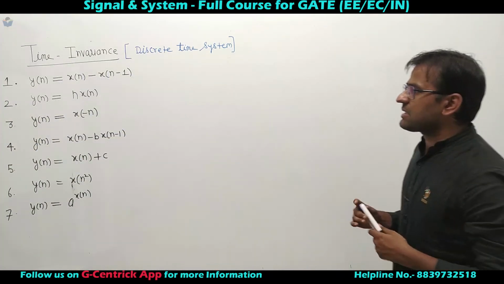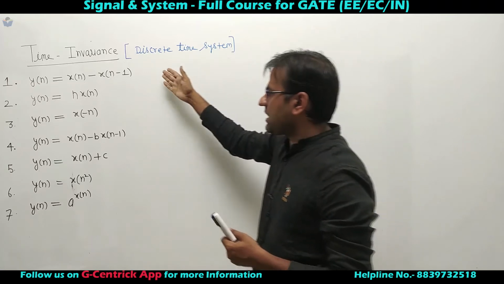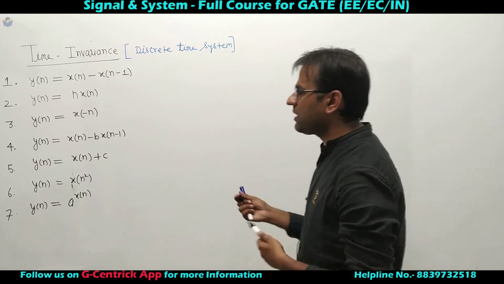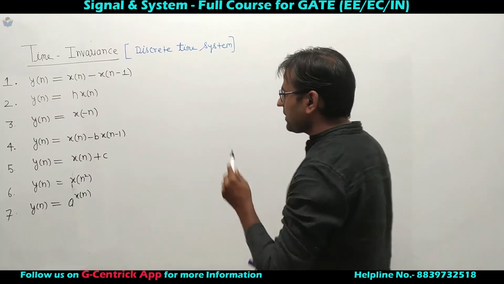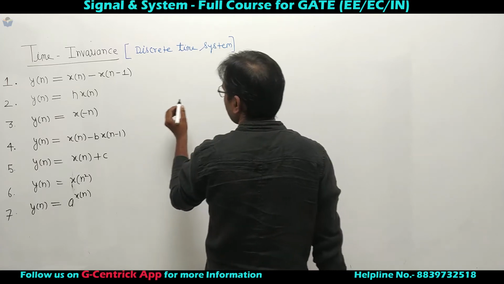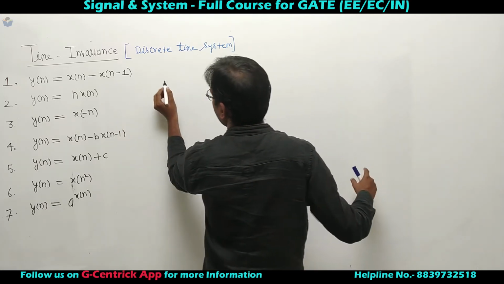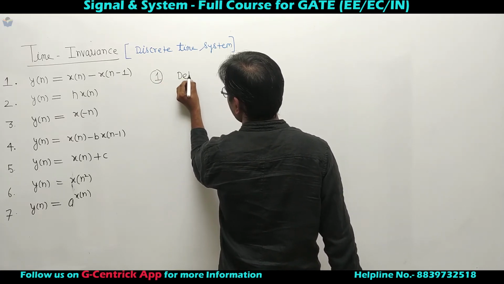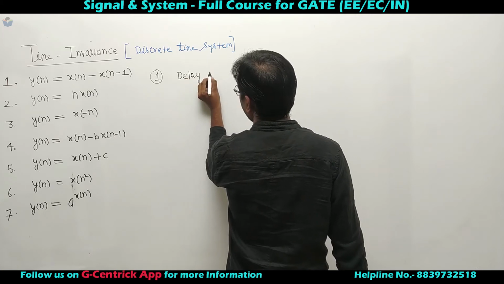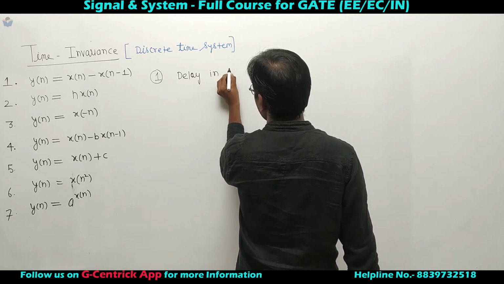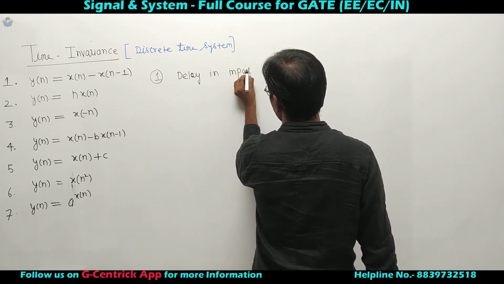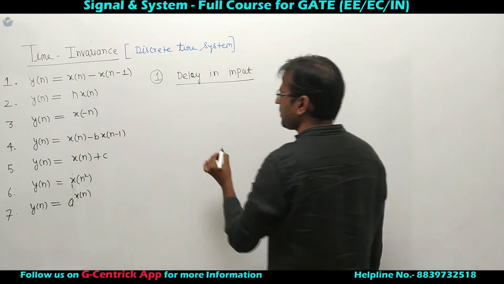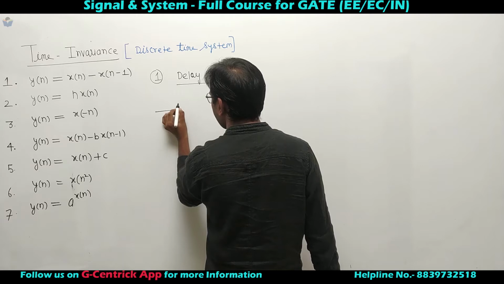So the next method is, we are interested in checking these systems, whether these systems are shift invariant or time invariant or time variant. So let's start with the first example. Let's apply the delay at input. The first step is delay in input. Let's apply a delay in input. So if we apply delay in input, I should say this is my x of n.